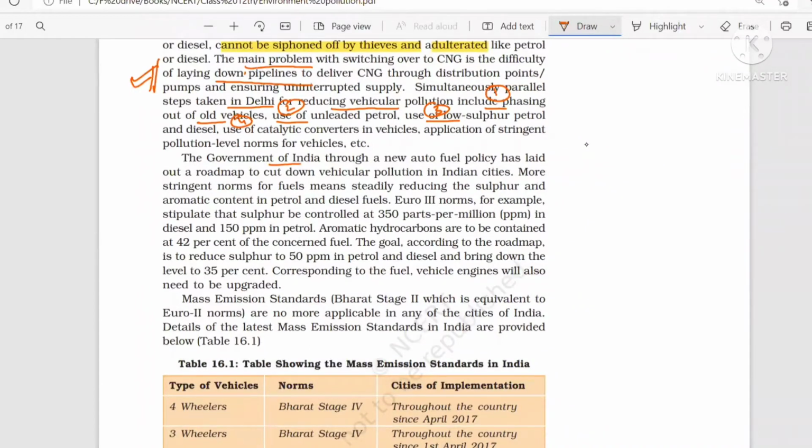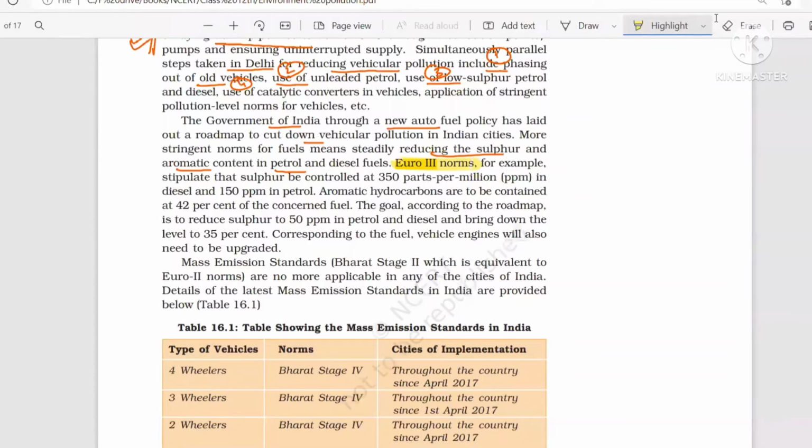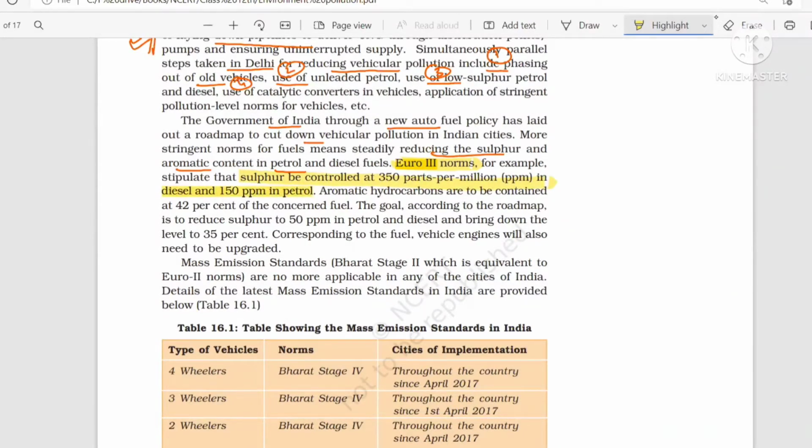The Government of India has made the auto fuel policy to reduce pollution in Indian cities, and its target was to reduce the sulfur and aromatic content in petrol and diesel. According to the Euro 3 norm, sulfur can be controlled to 350 parts per million in diesel and 150 ppm in petrol. Aromatic hydrocarbons can be controlled to 42%.